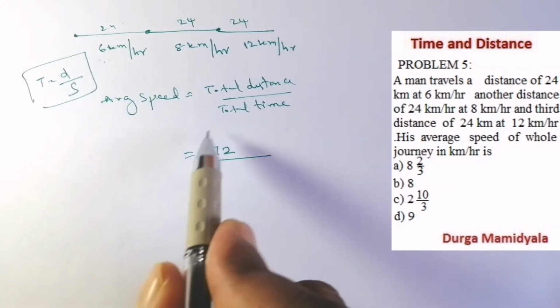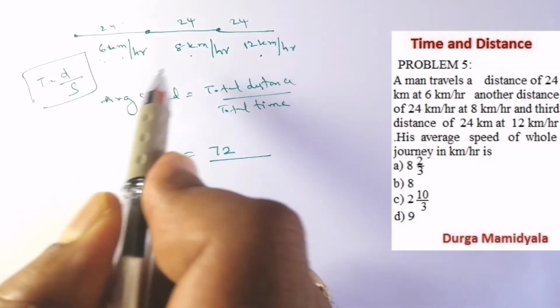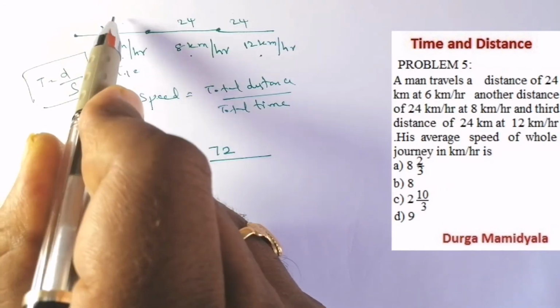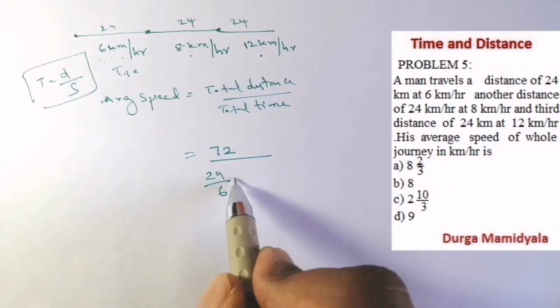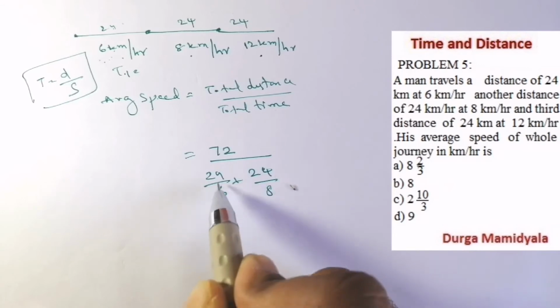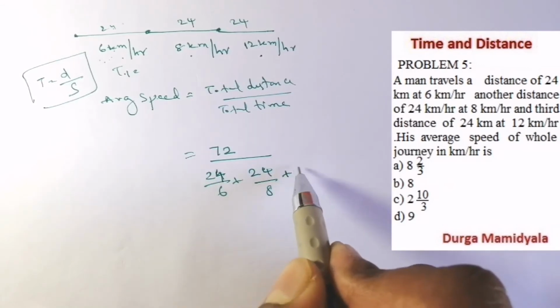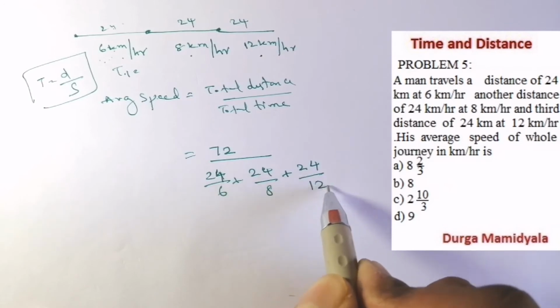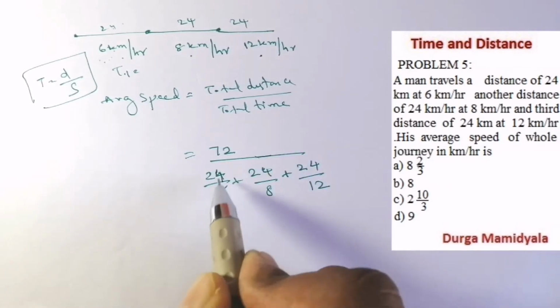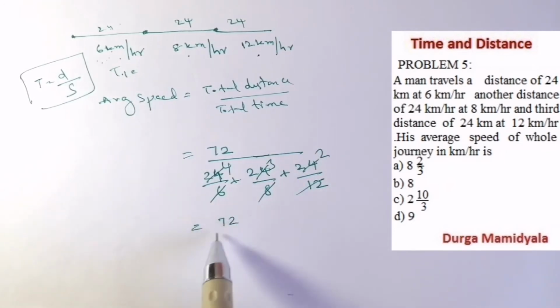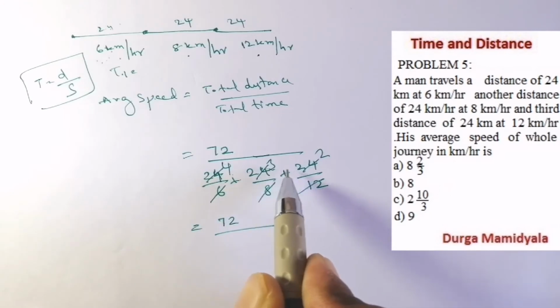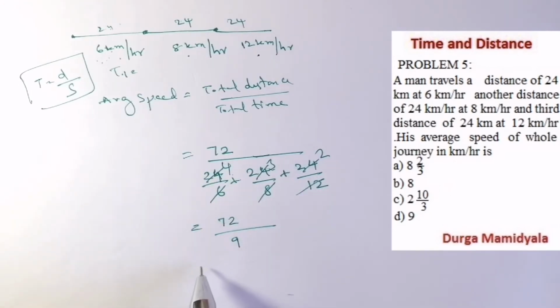So the total time is t1 plus t2 plus t3. What is t1? T1 is equal to distance by speed, that is 24 by 6, plus 24 by 8, plus 24 by 12, right? If you solve this, 6 4s are 24, 8 3s are 24, 12 2s are 24, that is 72 by 4 plus 3 plus 2, that is 9. So 72 by 9, what is it? It is 8 kilometer per hour. This is the average speed of the complete journey, right?